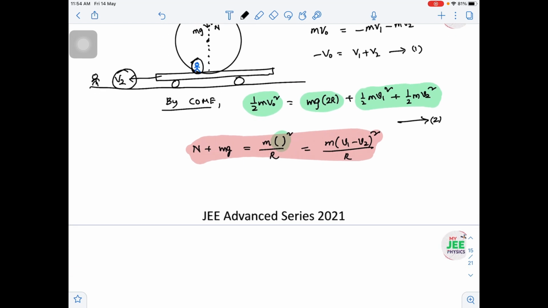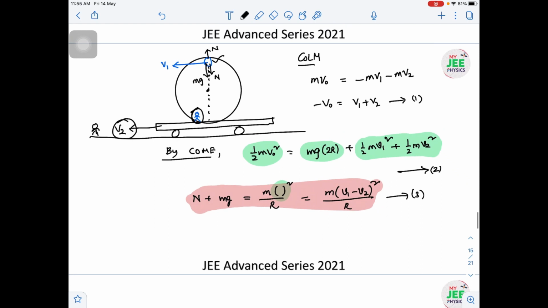So now we have three different equations in hand, and we need to identify v naught. Now your mathematical solving skills will come into the picture to identify the answer. This is one problem most students have: they know what principles to apply in physics, but ultimately end up with a wrong answer because of weak mathematical solving skills. So try to improve your mathematical skills, then only can you solve the questions in a better way.